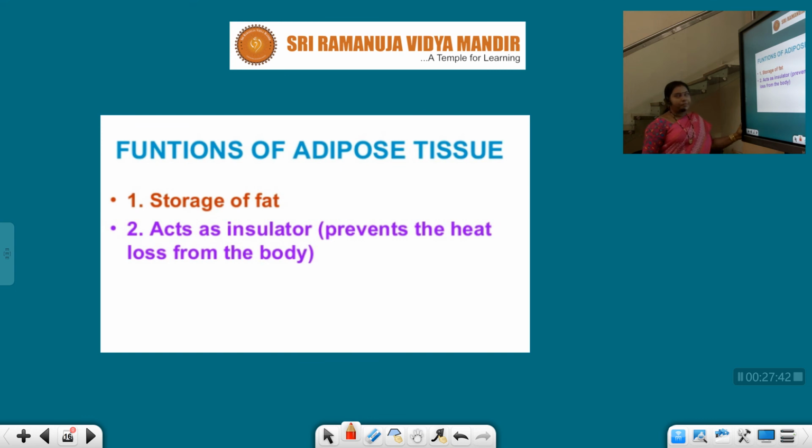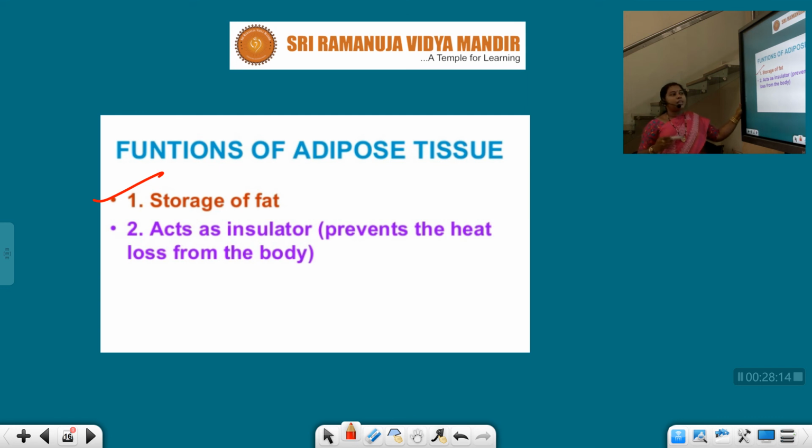Functions of adipose tissue. It mainly helps in the storage of fat. The main function of it is storing of fat. It acts as an insulator and prevents heat loss from the body. Our human body should be at a warm temperature. We need to maintain warm temperatures, so this fat is one of the thermoregulators.